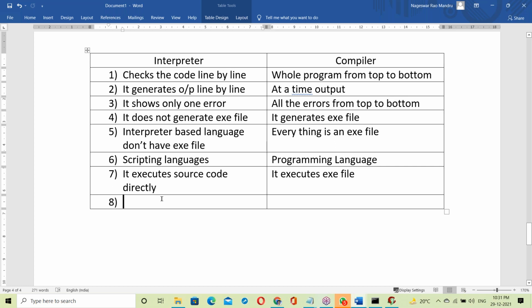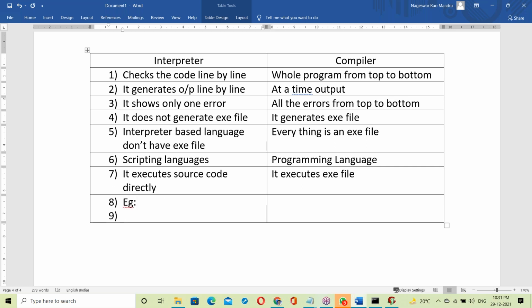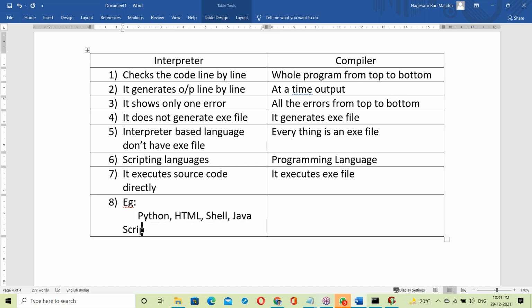See, interpreter-based language examples. Python is the best example of an interpreter-based language. HTML is also interpreter-based. Linux shell scripting is interpreter-based. Next, JavaScript is also interpreter-based. JavaScript is not Java.